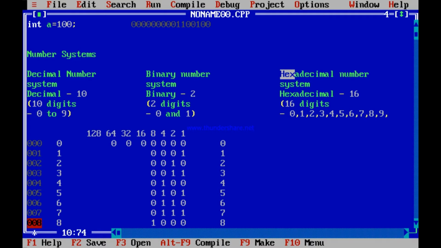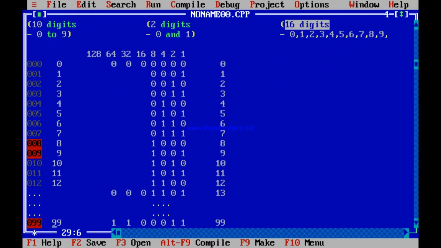Then what to do? After 9, I cannot write 10, because 10 means you are using the same digits again, not new digits. But hexadecimal system means 16 different digits to be used. In decimal, 10 digits, 0 to 9 were used, and after that 10 was represented using only those previous digits.